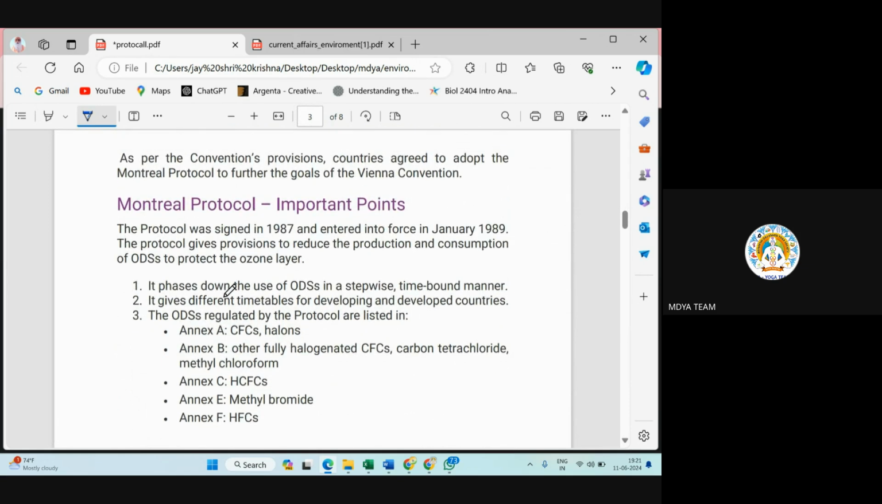Now, the protocol was signed in 1987, came in force in 1989. It phases down the use of ODS, ozone depleting substances, in stepwise time-bound manner. Means slowly they will just reduce the use of ozone depleting substances. It gives different timetable for developing and developed countries, because for developed countries it's very easy to switch between various substances because they don't have any limitation for money. They can directly change from CFC to HCFC or something less ozone depleting, but developing country cannot switch. They don't have that much budget.